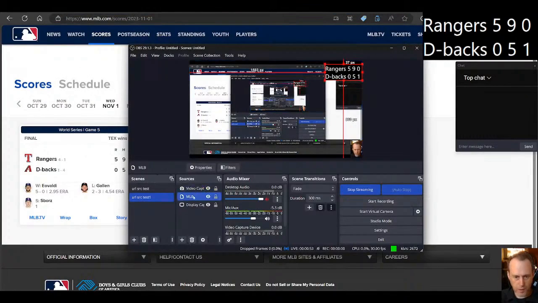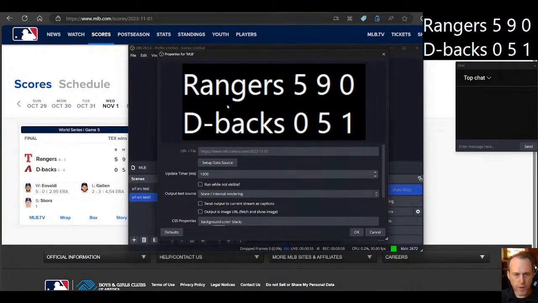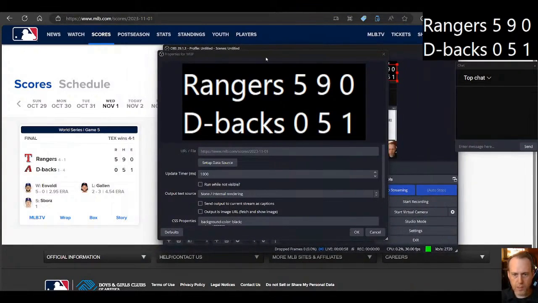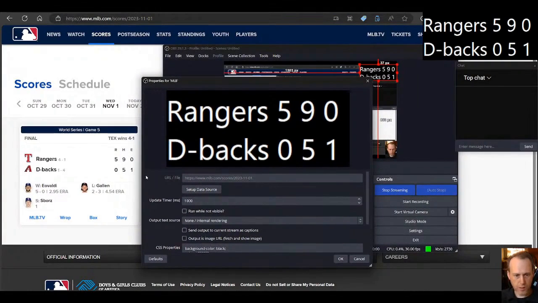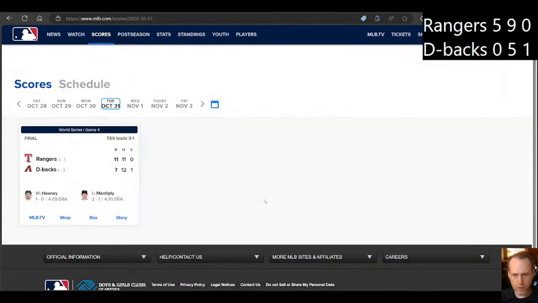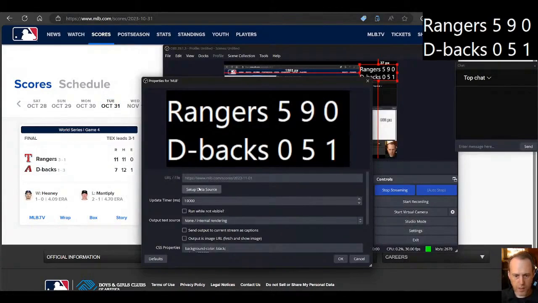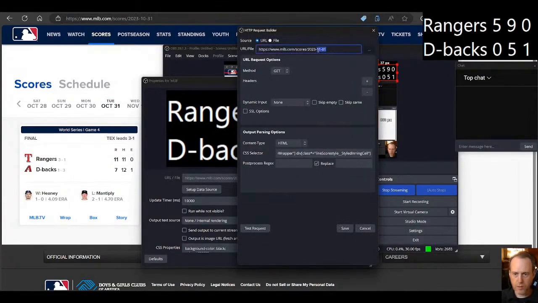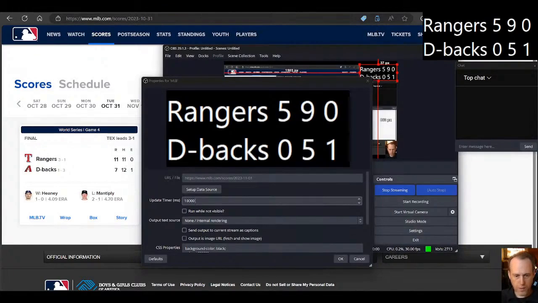So as you can see here, I got this from the MLB website. It's actually live and updating every 10 seconds, every 1 second. Let's set it up. If I want to go to the previous day, I can just go into here and say, now doing October 31st. All right, so there's that.